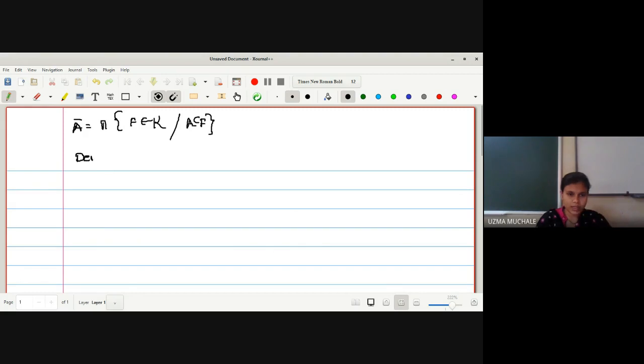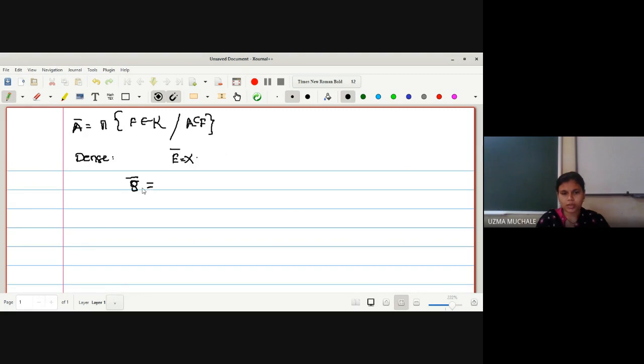Next we have seen the dense set. What is a dense set? If E bar is equal to X, then we can say that E is dense in X, or every point of X is a limit point of E. In the last lecture I have shown you the example also.